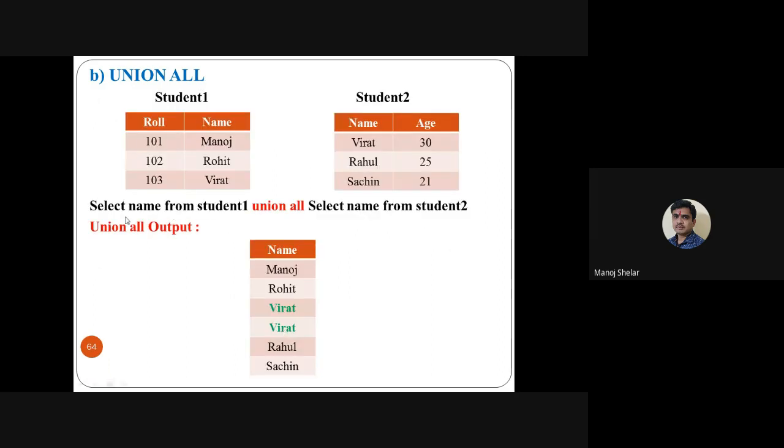So simple query: select name from student one union all select name from student two. So Manoj, Rohit, Virat, Rahul, Sachin. Virat is common, so the common one displays two times. Manoj, Rohit, Virat display from the first table, and Virat, Rahul, Sachin from the second table. This is a union all operation.